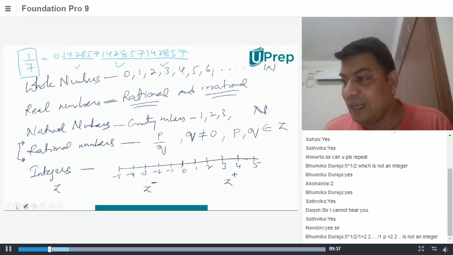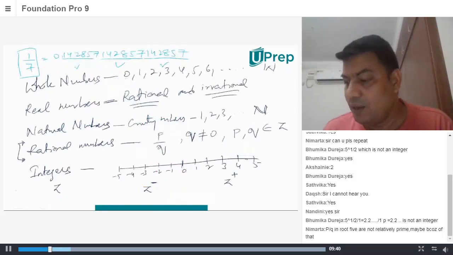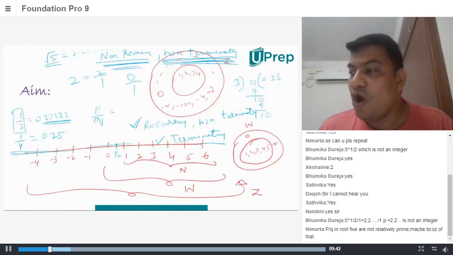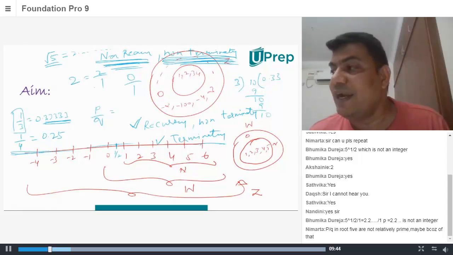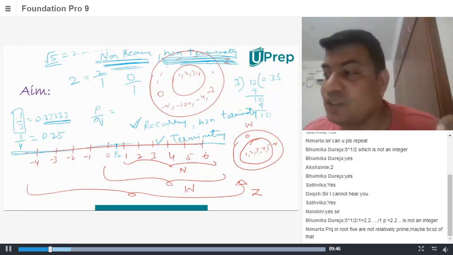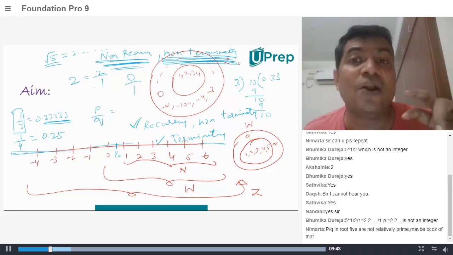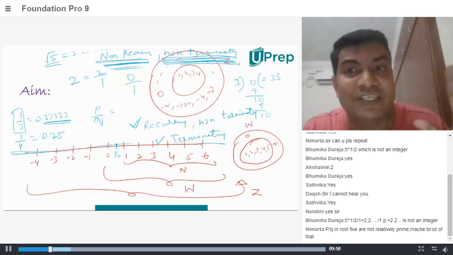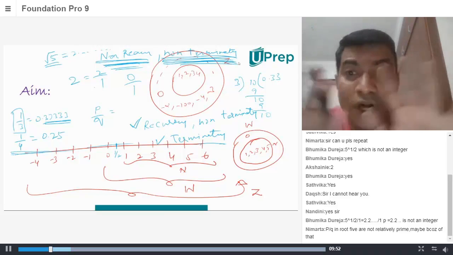So similarly, let me go back. Non-recurring, non-terminating. All irrational numbers are of the form non-recurring and non-terminating. That's an observation. But that is not the proof.